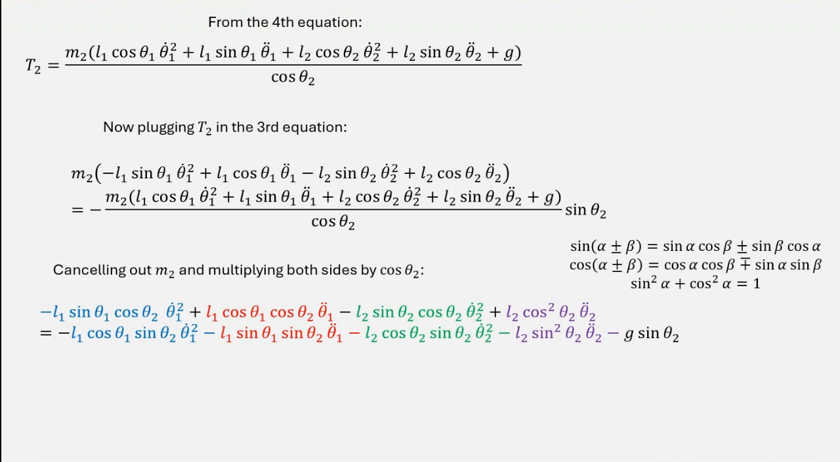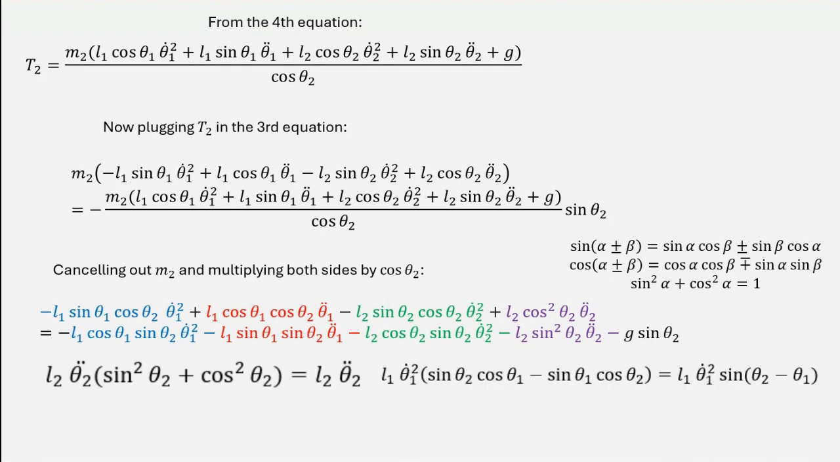When we factor the same color terms and put them on the same side of the equal sign, thus leaving 0 on the other side, we see that for this purple term, we will get sine squared plus cosine squared of theta 2 in parentheses, which will leave us with only L2 theta 2 double dot. If we do the same thing for the blue terms, we will get sine theta 2 cosine theta 1 minus sine theta 1 cosine theta 2 in parentheses, which is equal to sine of theta 2 minus theta 1.